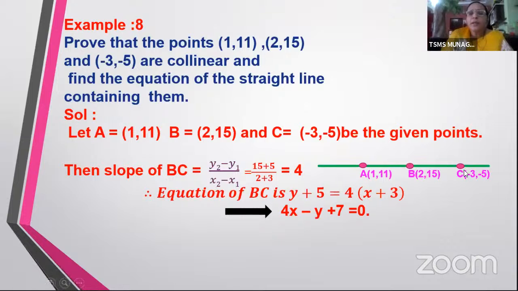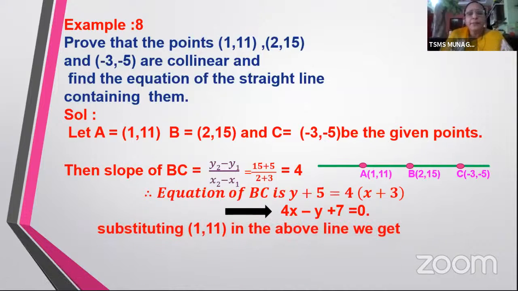So this is the equation of the line passing through B and C. Now let us see if this point A satisfies it or not. So let me substitute (1, 11) in the above line. What do we get? Just simply see, in the place of x, I am substituting 1.